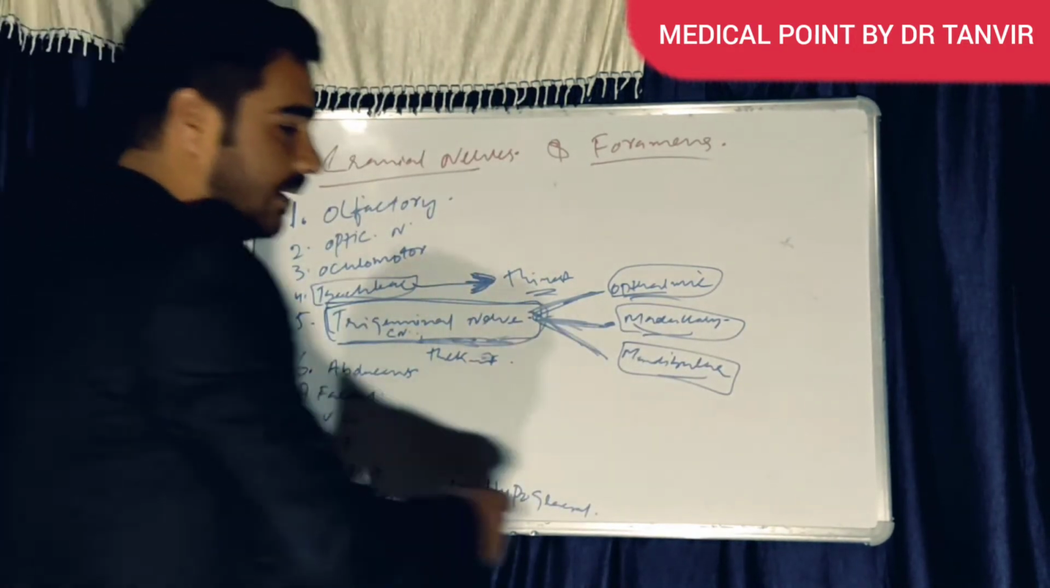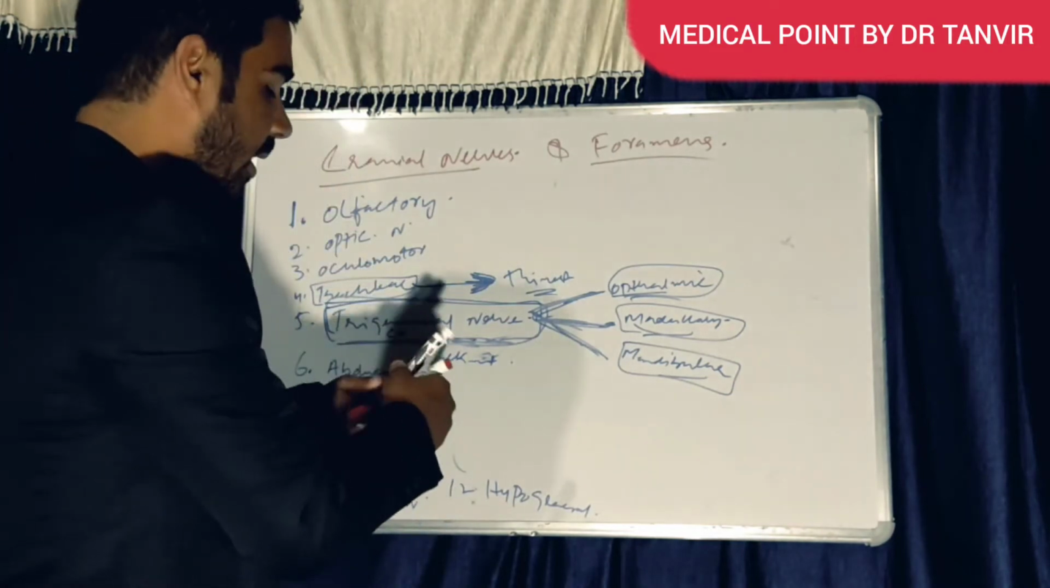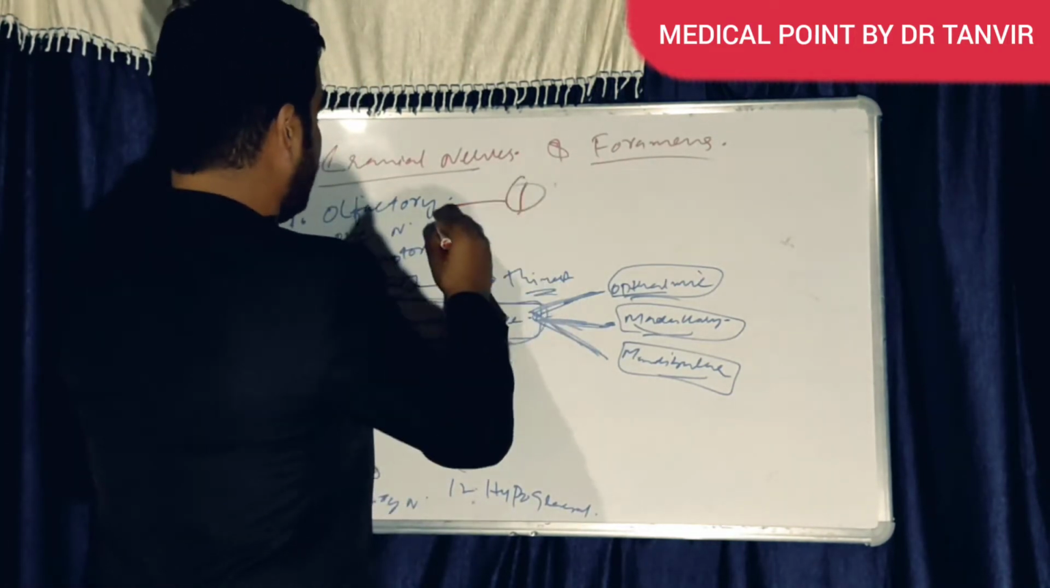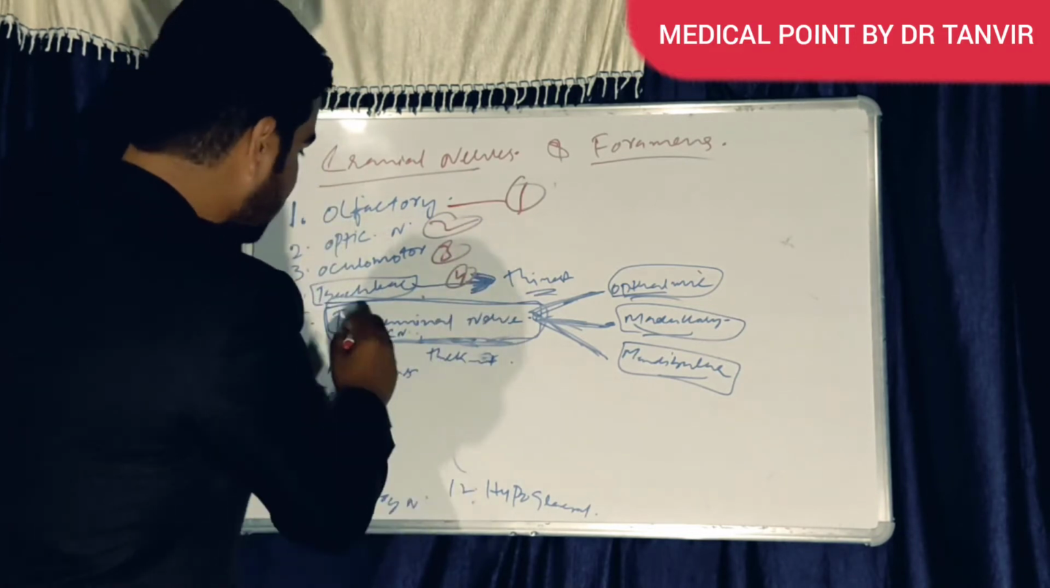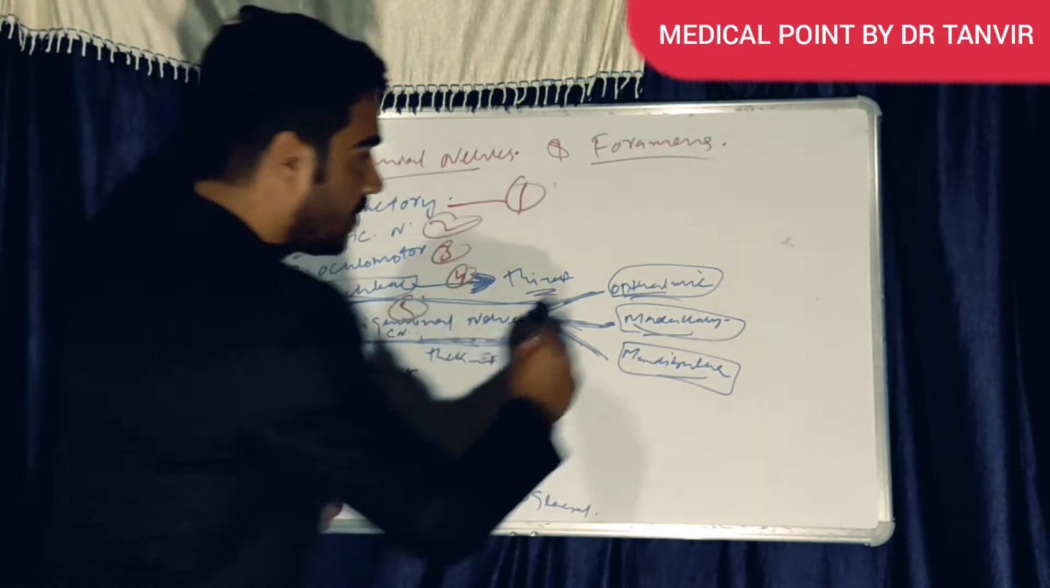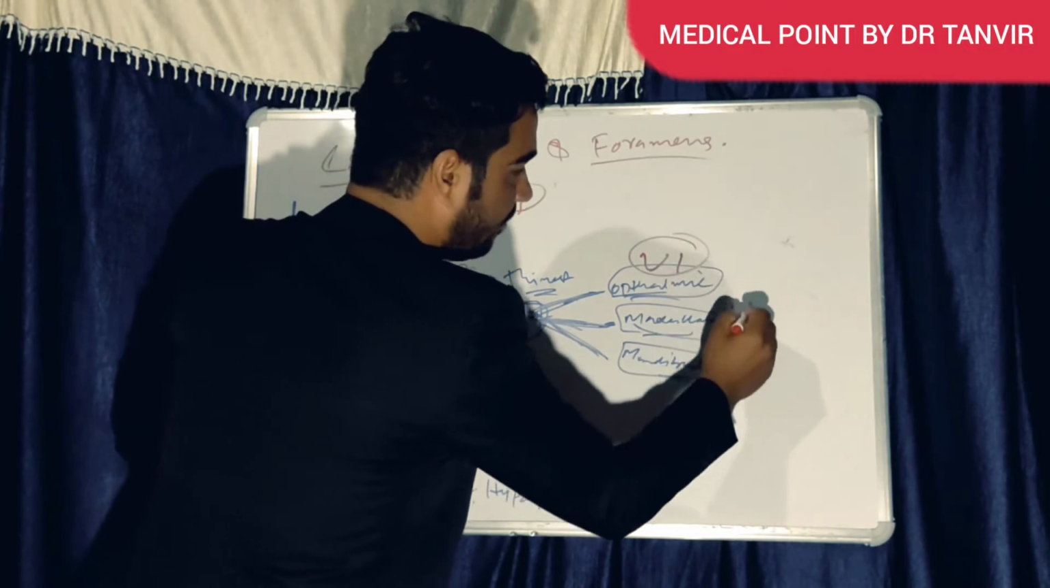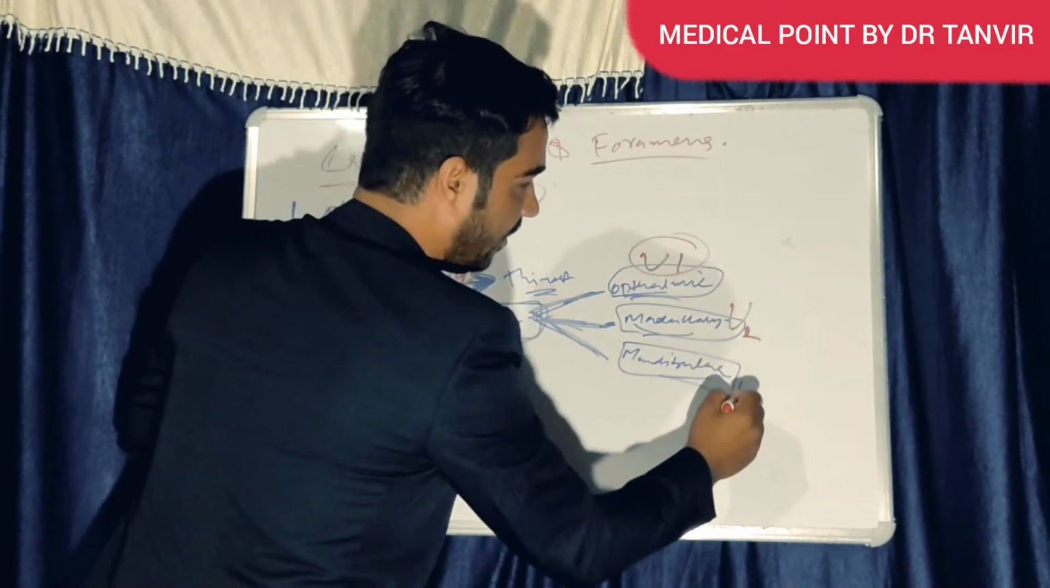Now we are giving names according to serial. How? Cranial number 1, 2, 3, this is 4th, not this 5th. This is 5th 1, 5th 2, and 5th 3.